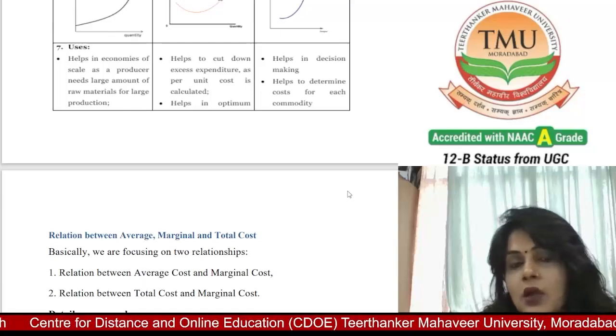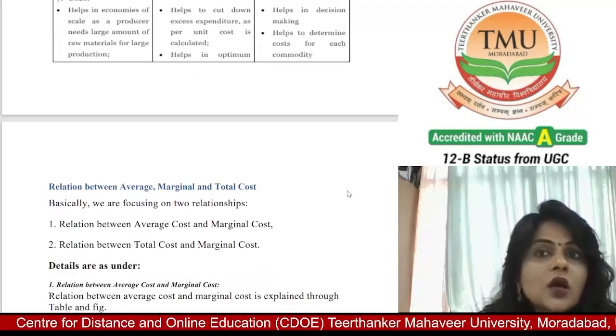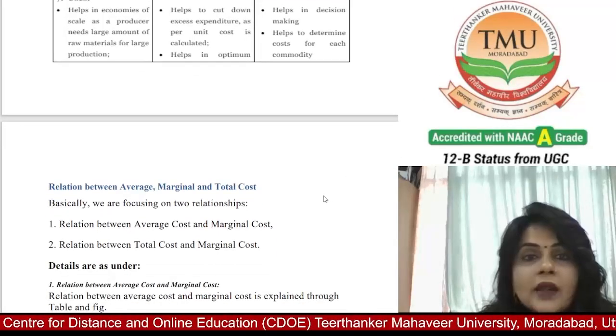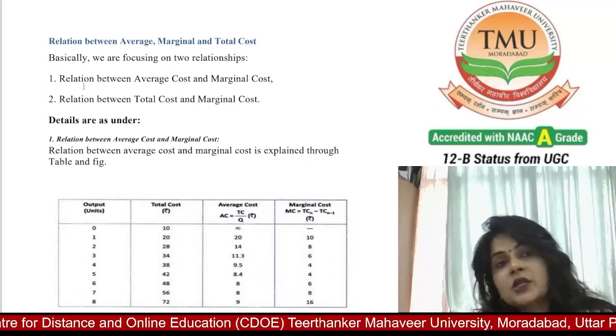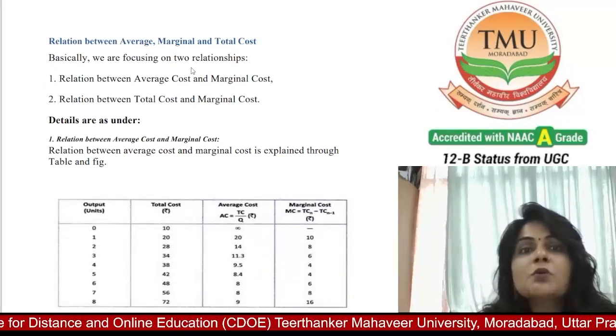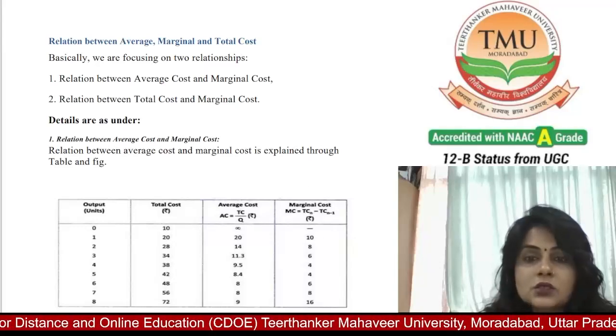Students, I think you completely understood what is the total cost, what is the average cost, and what is the marginal cost. Now we discuss the relation between average, marginal, and total cost.